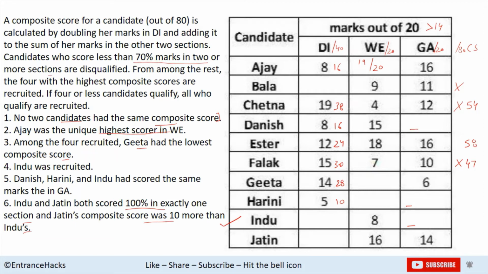In one section he has scored 100%, so that means 20 here, and its double would be 40. So his composite score will be 70. Since Jatin's composite score is 10 more than Indu's, Indu's score is 60. Now Indu was selected, and Jatin's mark is greater than Indu's, so it is 60 for Indu.